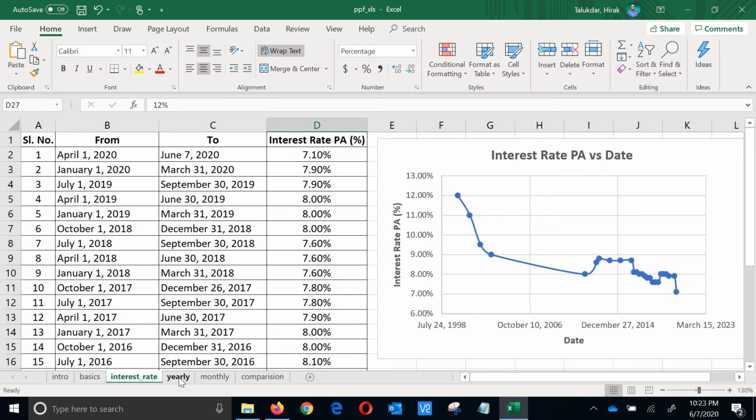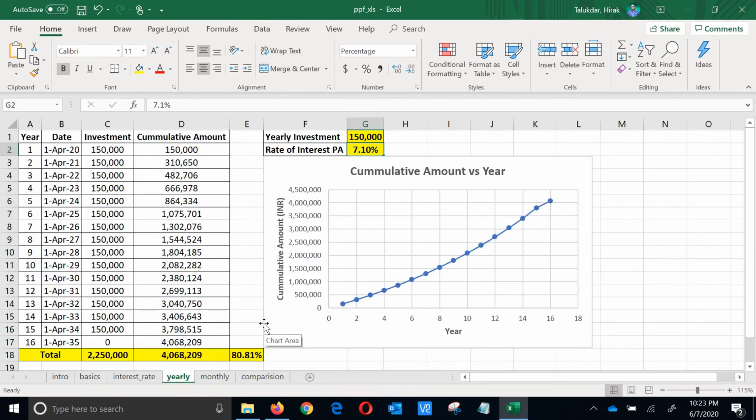So the next thing is yearly investment versus monthly investment. Basically you can put your money into your PPF account. The maximum limit is 1.5 lakh per annum. The minimum limit is 1000 rupees per annum. So you can put it all at once, or you can put it per month. To maximize return, obviously you have to put 1,50,000 rupees to get the most out of it.